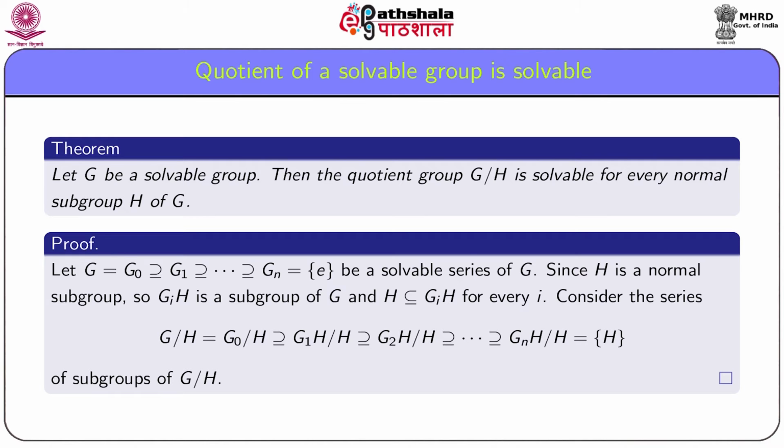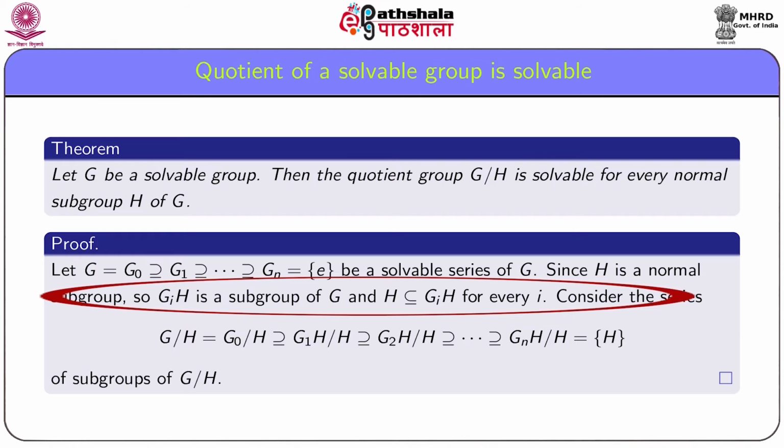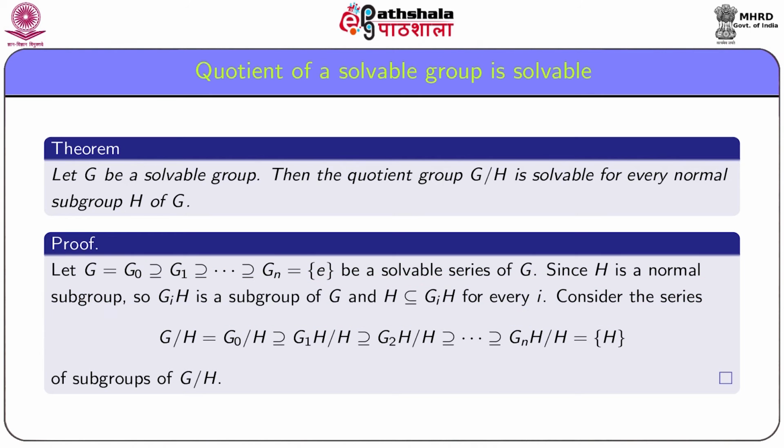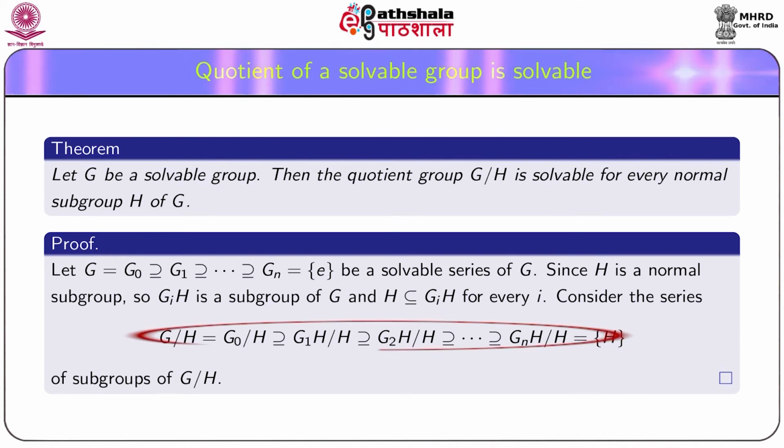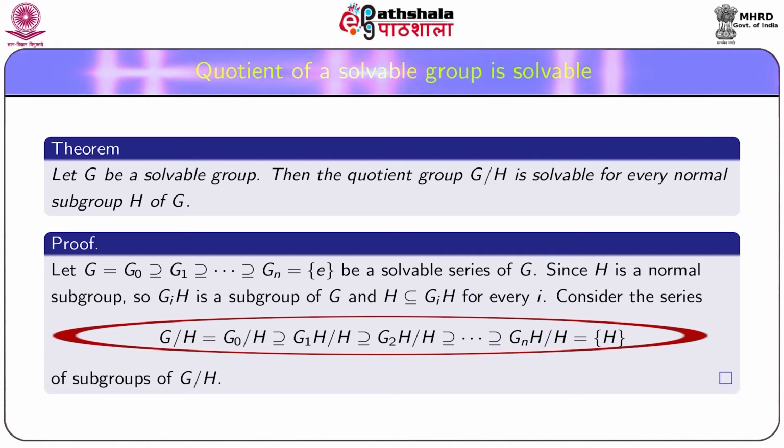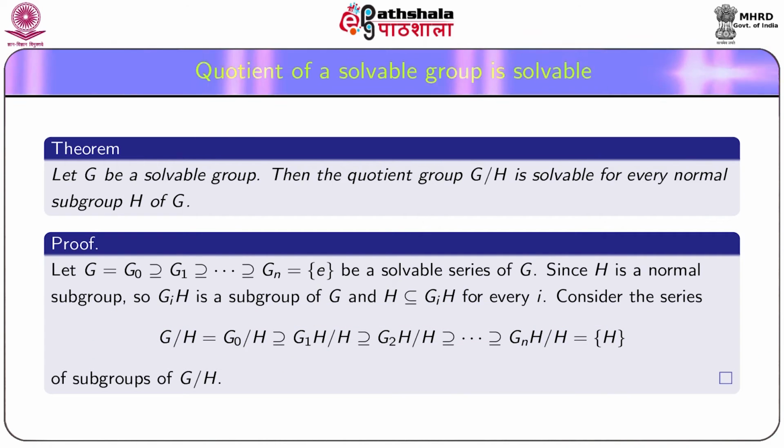Since H is a normal subgroup, G_iH is a subgroup of G and H is contained in G_iH for every i. Consider the series G/H = G_0H/H contains G_1H/H contains G_2H/H and so on, of subgroups of G/H.